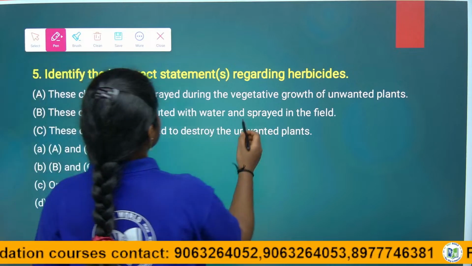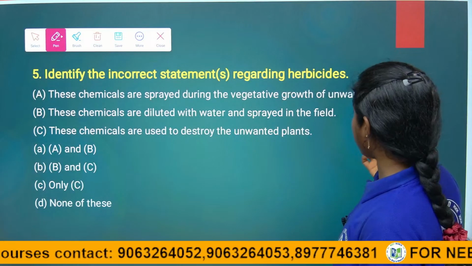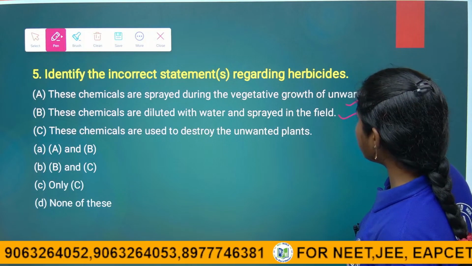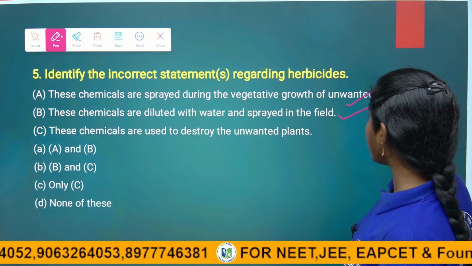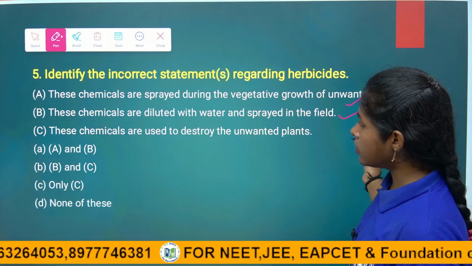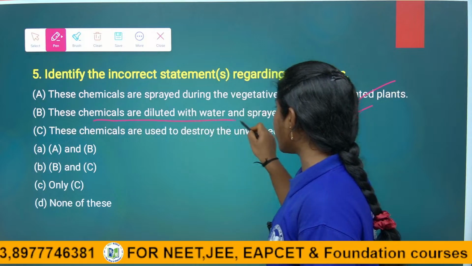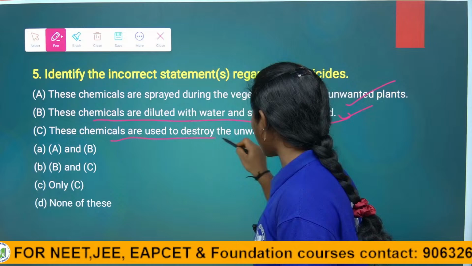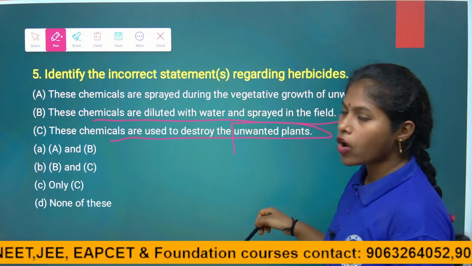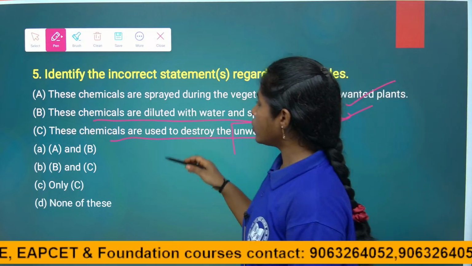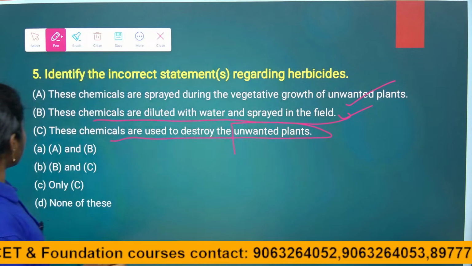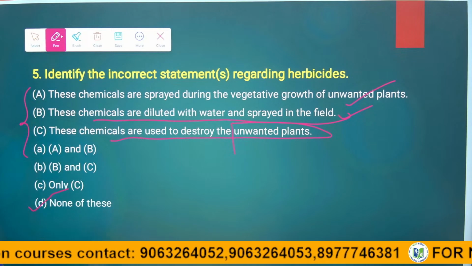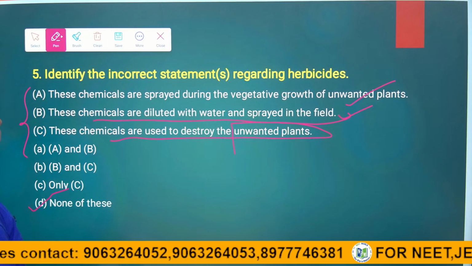So the three are right statements only, no? These chemicals are sprayed during the vegetative growth of the unwanted plants. Right answer. And these chemicals are diluted with water and sprayed in the field. This is also a right answer. And the chemicals are used to destroy the unwanted plants. The process we call it as weeding. Right children? So the three are correct answers. So the answer is none of these, because all three statements are correct. So the answer is D. Option D.